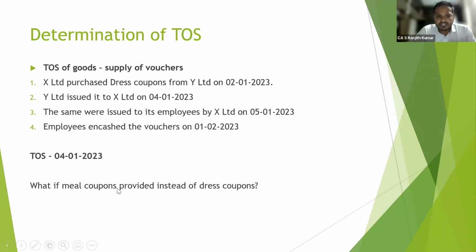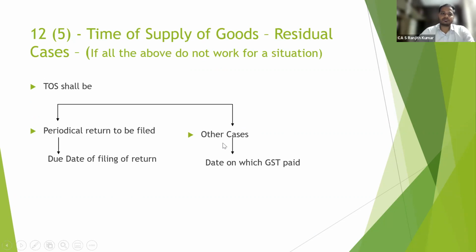Starting from A to Z, all items are there in a departmental store. So are supplies identifiable? No, in that scenario, supplies are not identifiable. Then the time of supply is the date of redemption of vouchers, which is 1st February 2023.